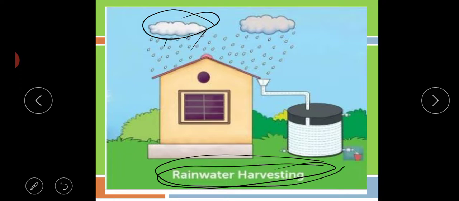We can use this water for future use when we need it, like cleaning, washing, gardening, or any other purpose. Yes, you can remember this. Why are we storing this water? Because water is very precious and we should not waste it. We can use as many methods as we know to save the water.